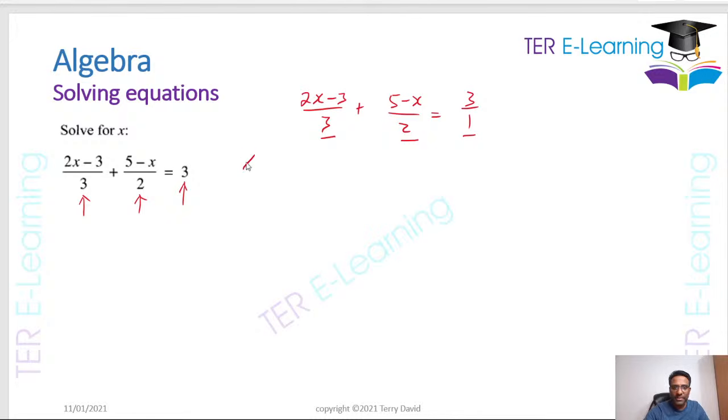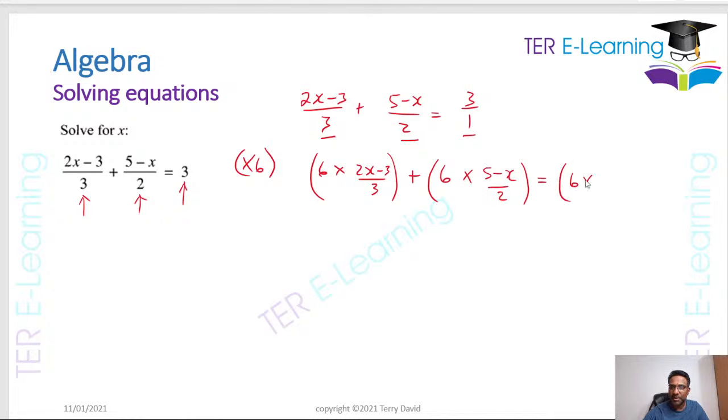So all I do is multiply every single term by 6. So it's going to be 6 multiplied by (2x - 3) over 3 plus, let's put this in a bracket here so we don't confuse ourselves, and then we're going to say 6 multiplied by (5 - x) over 2, close brackets, equal to 6 multiplied by 3 over 1.